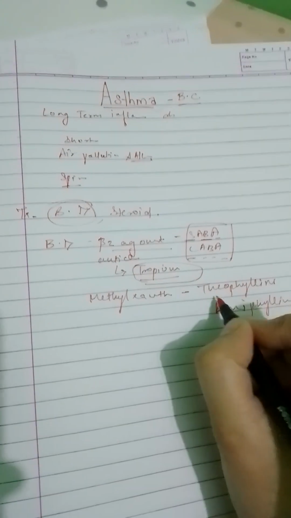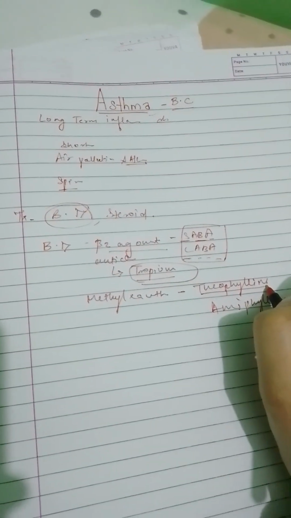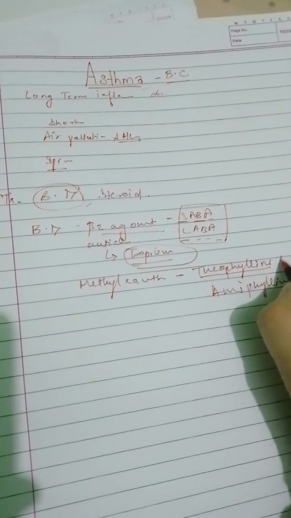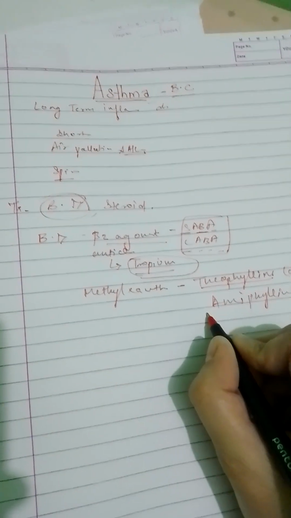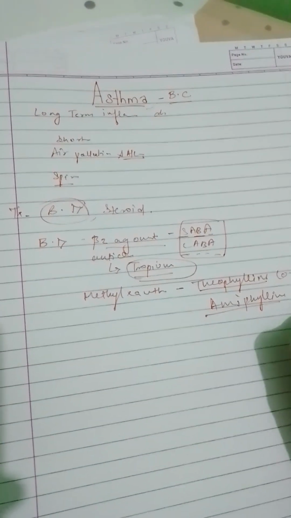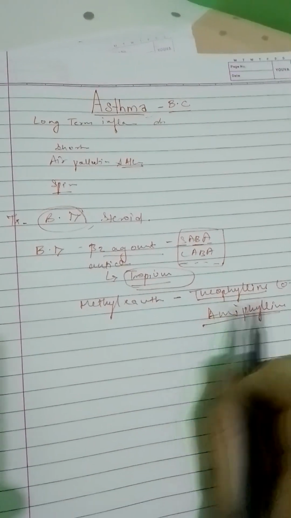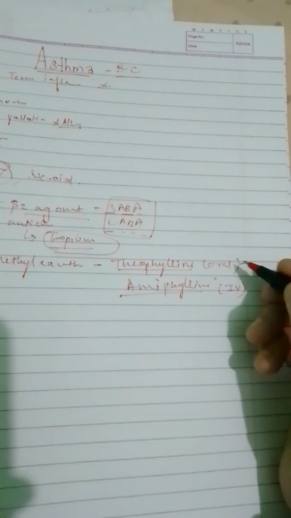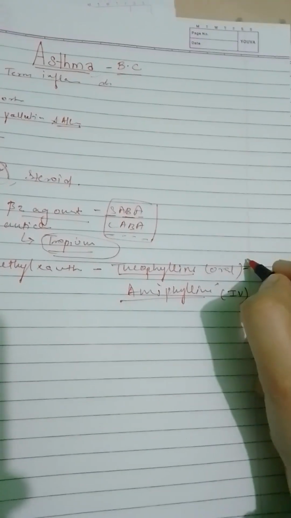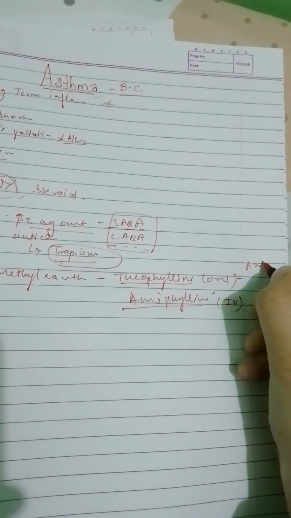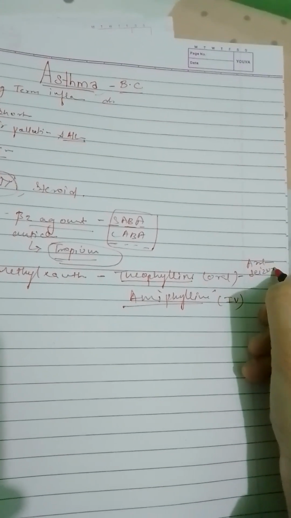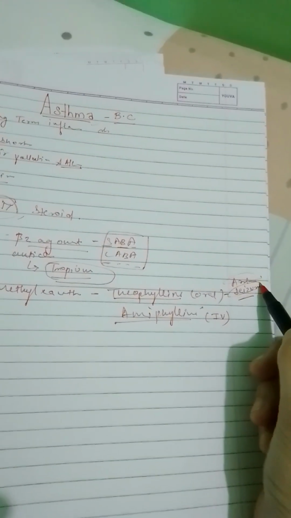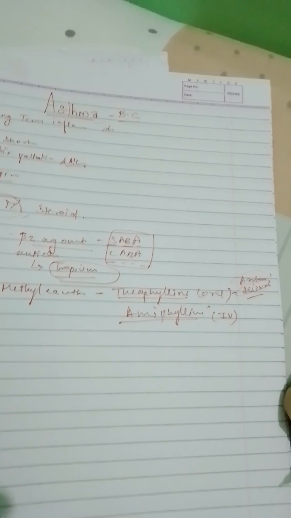The difference is that theophylline is very toxic if the dose is more, so we give it orally, and aminophylline we give by the intravenous route. Theophylline has various side effects, but one of the most hazardous is arrhythmia and seizures. So it affects the heart and the brain, which creates quite a problem.